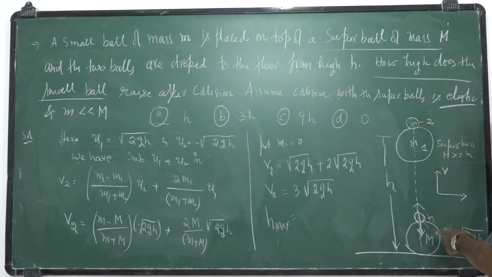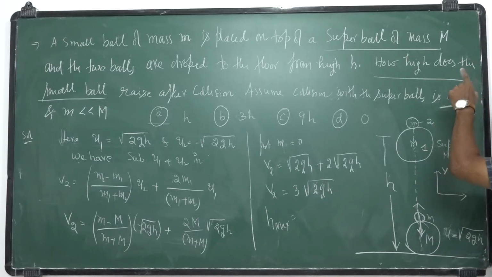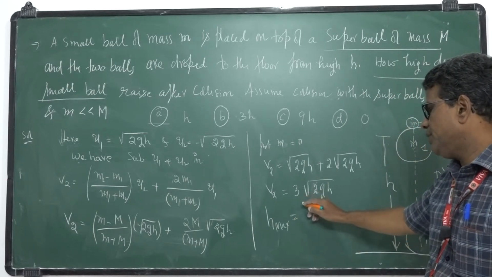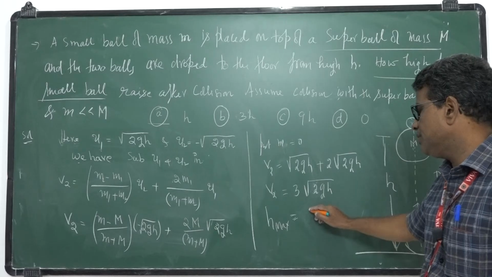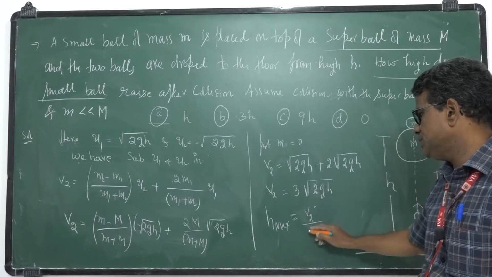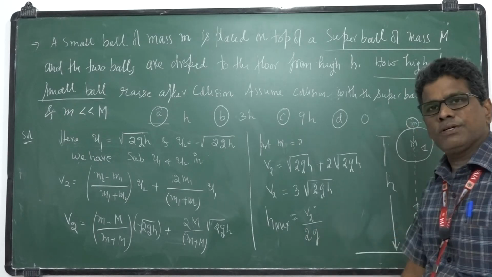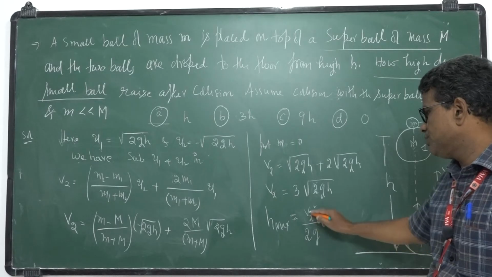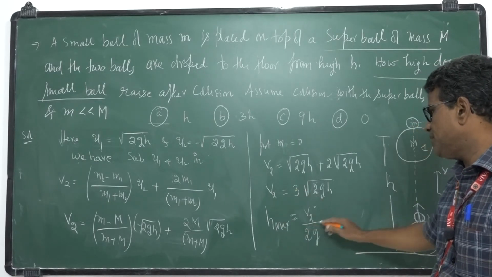Positive means after colliding this small ball with this super ball, it rises up. So see how high it will rise. Since the velocity is v2, the maximum height it will rise is v square by 2g. This is the formula from kinematics. So v2 square by 2g, maximum height.